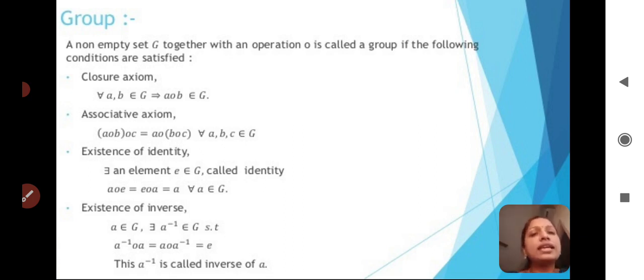And what is the second condition? Associative property. What is meant by associative property is we have to take three elements from the set G. When we are applying the binary operator in between these three elements, however you want to apply, you can apply. They won't change the result.